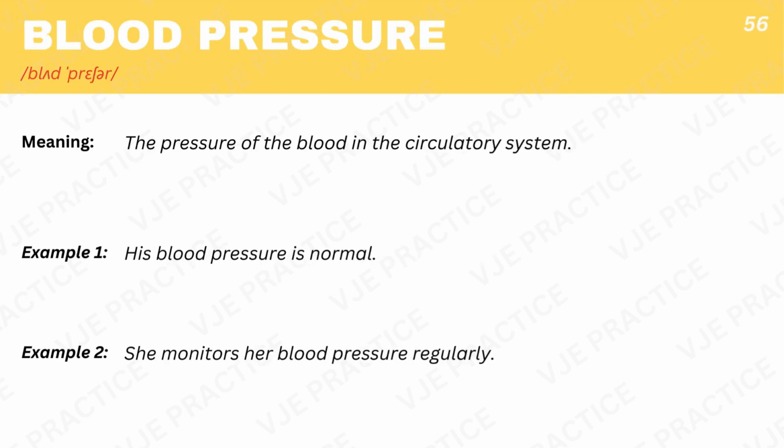Blood pressure. The pressure of the blood in the circulatory system. Example 1. His blood pressure is normal. Example 2. She monitors her blood pressure regularly.